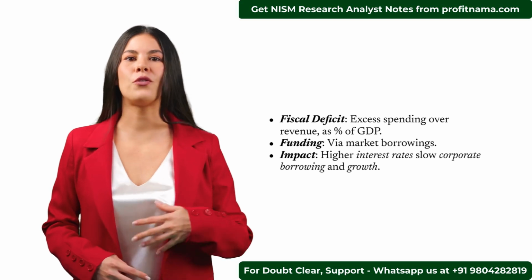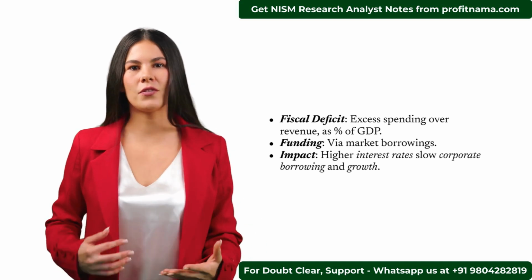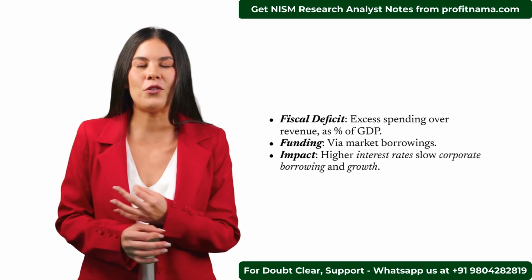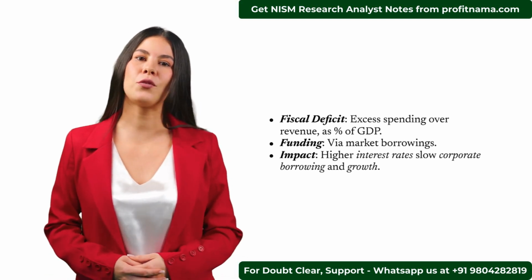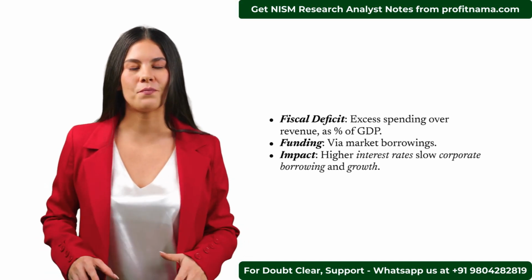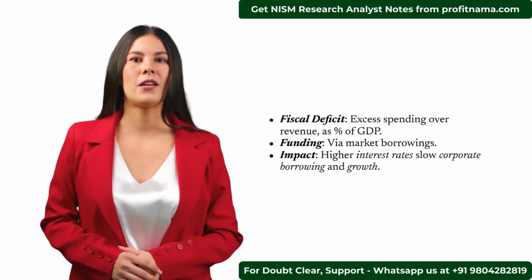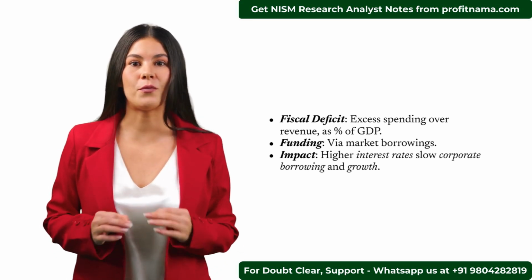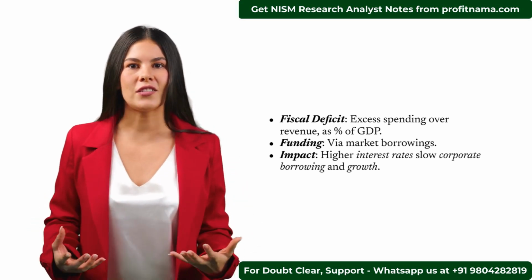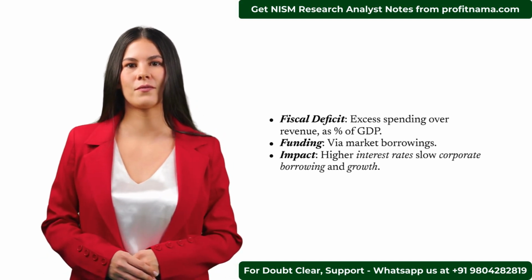One of the key components of fiscal policy is the fiscal deficit. This refers to the excess of government expenditure over its revenues in a specific year, and it is typically expressed as a percentage of GDP. Funding for fiscal deficits is usually bridged through market borrowings, both short-term and long-term. The impact of large fiscal deficits is significant. When the government borrows more, it increases the demand for credit, which pushes up interest rates. Higher interest rates make it harder for corporate borrowers to access funds, which can slow down economic growth.